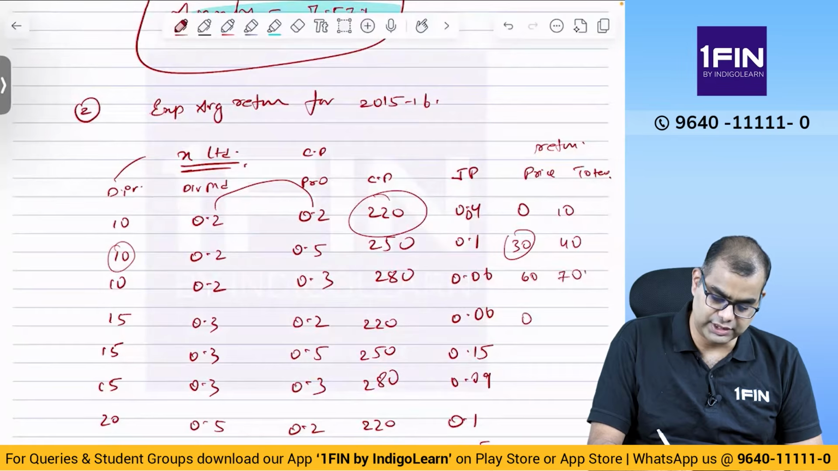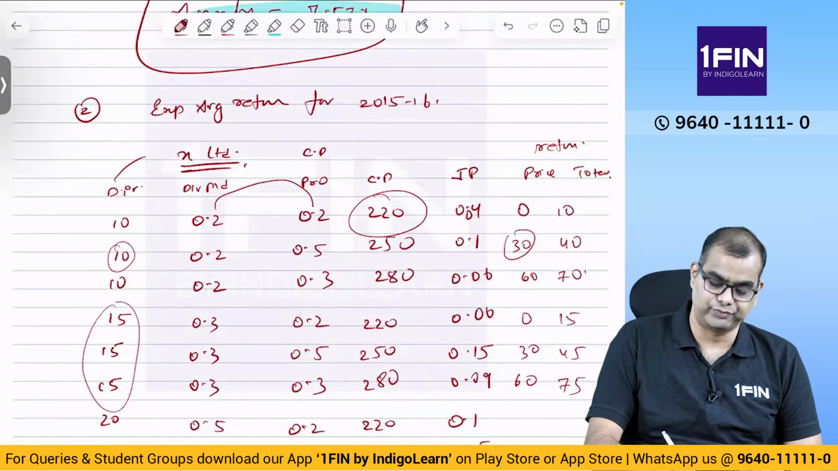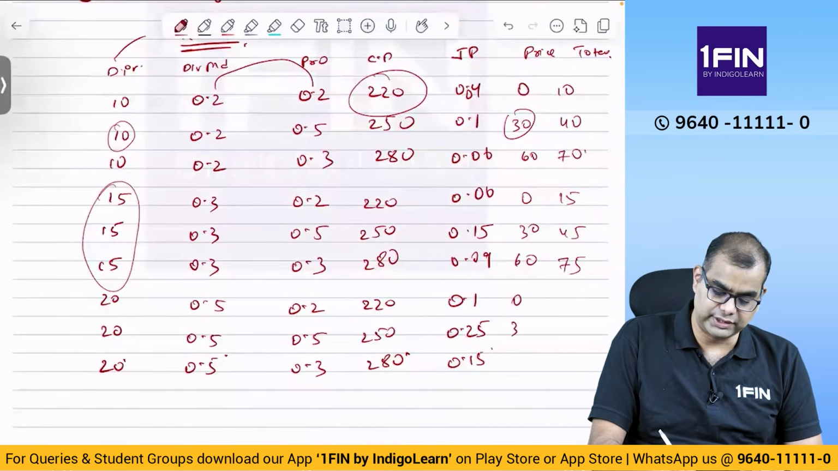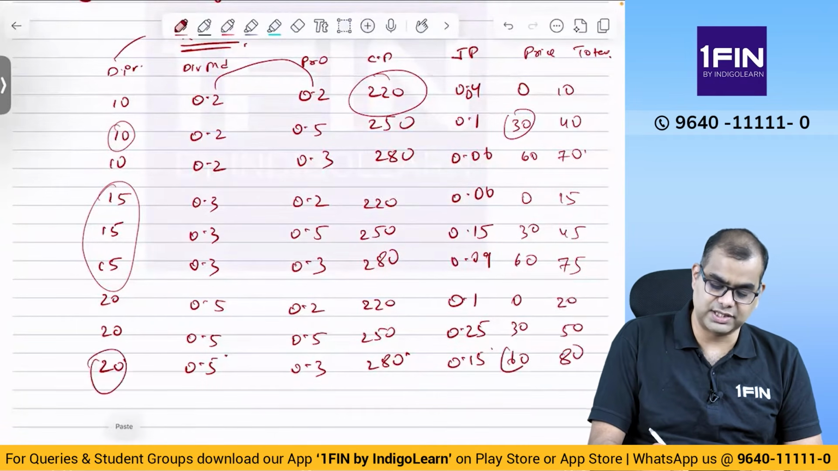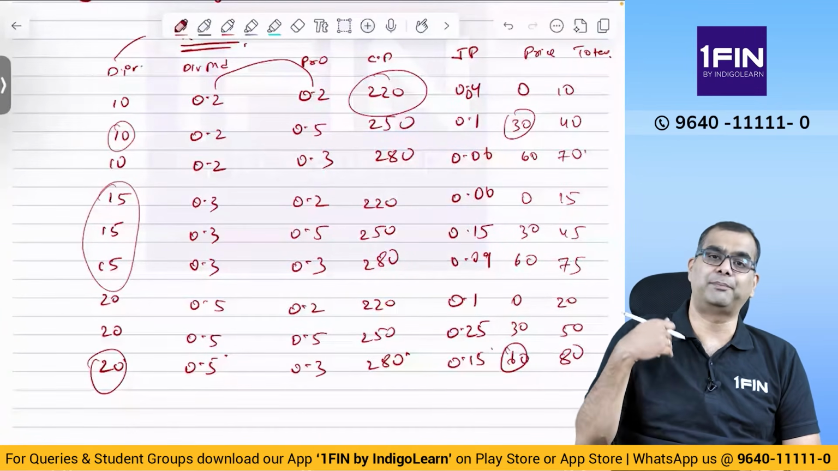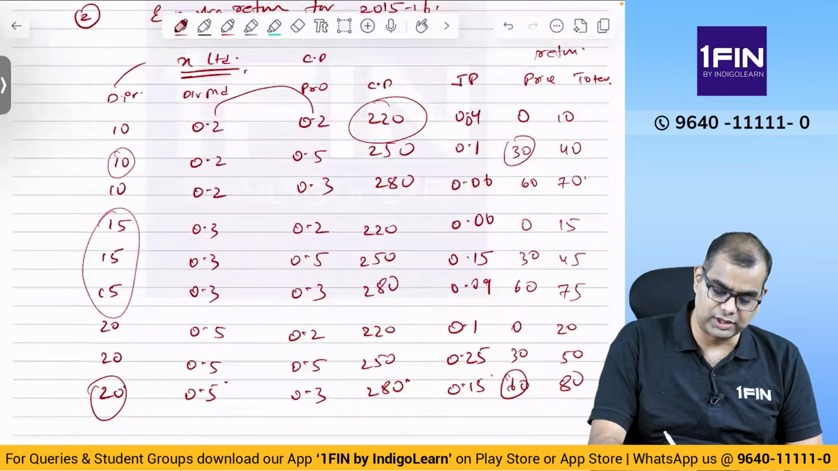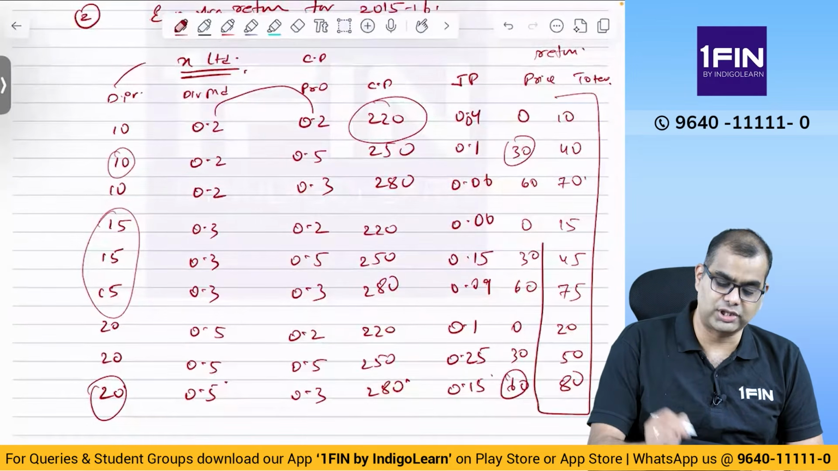0, 30, 60, 15, 45, 75. How am I getting this? I am adding 15 as a dividend. Then 0, 30, 60 and 20, 50 and 80. How did I get that? 20 plus 60 is basically your 80. So you are adding the dividend in the year plus the price return in the year. Now if you do all of this, you get the total return here.